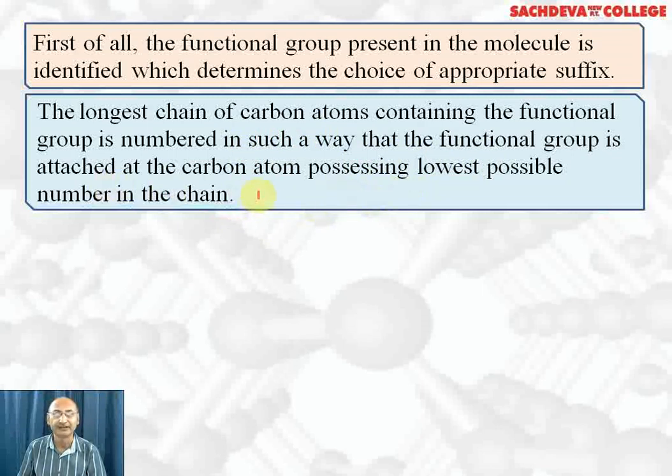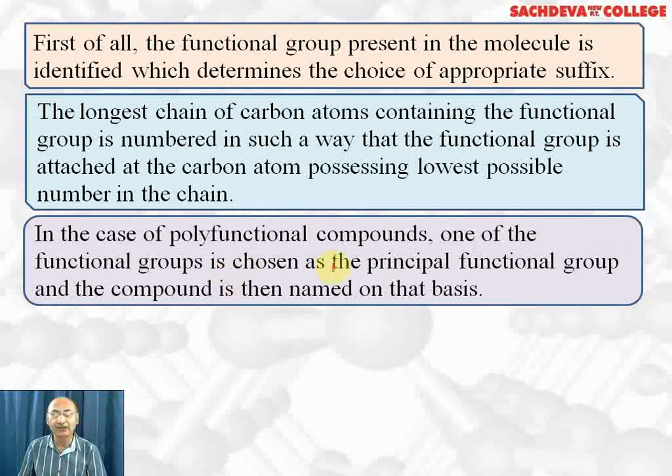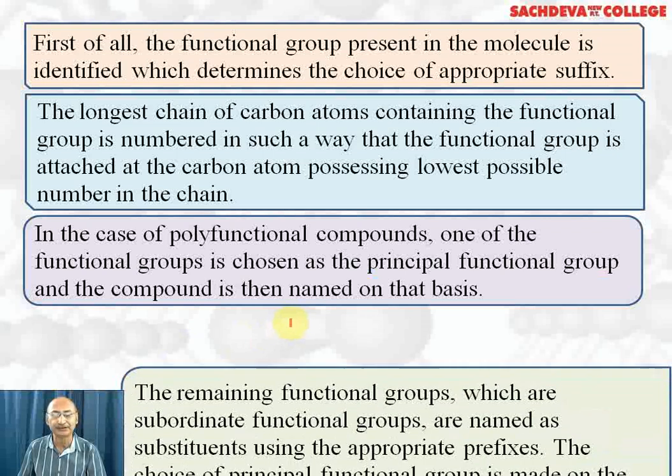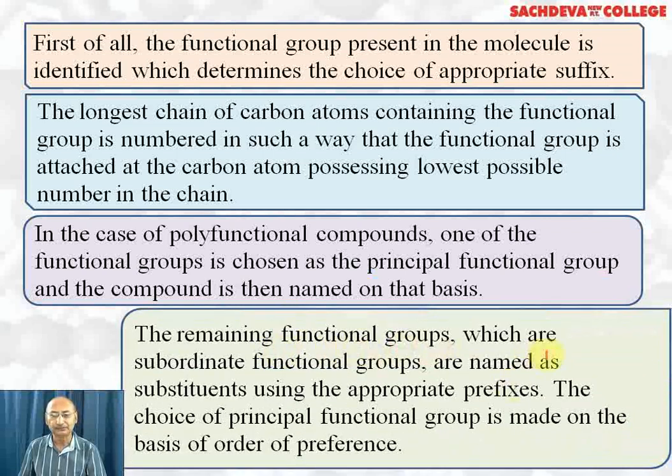in the chain. This is the second point, that you have to number the carbon chain in such a manner that the carbon atom which is attached to the functional group gets the minimum possible number. In case of polyfunctional group, meaning more than one functional group, one of the functional groups which is most preferred is taken as the principal functional group, and the compound is then named on that basis. The remaining functional groups, which are subordinate or secondary functional groups, are named as substituents using the appropriate prefixes.